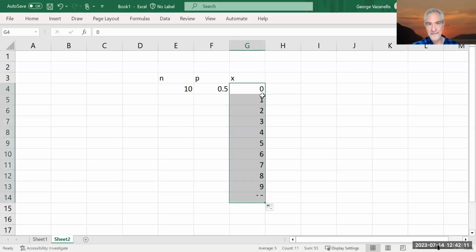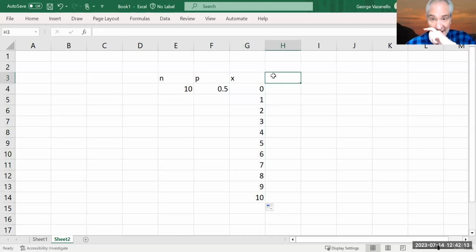So let's do that. And now the probability of getting that particular value of successes, I'm going to denote by capital P, open parenthesis, capital X equals lowercase x. The lowercase x's are the ones in the column right next to it that we're going to be referring to. So we said we wanted to show off, right?